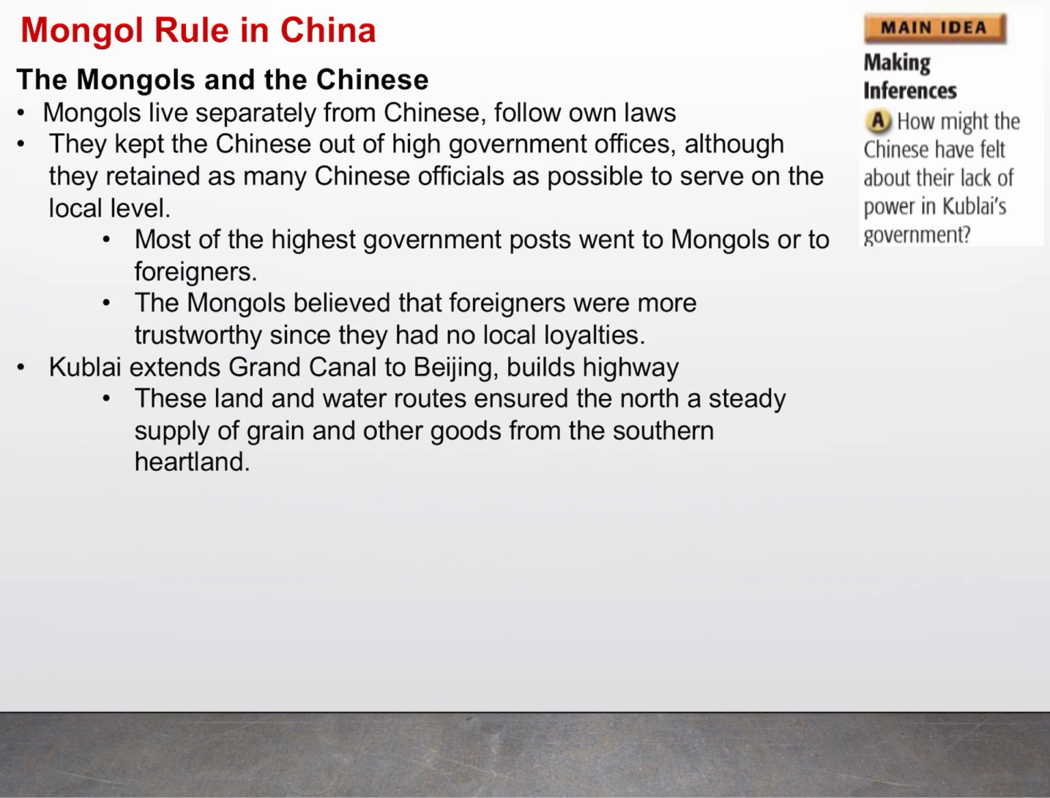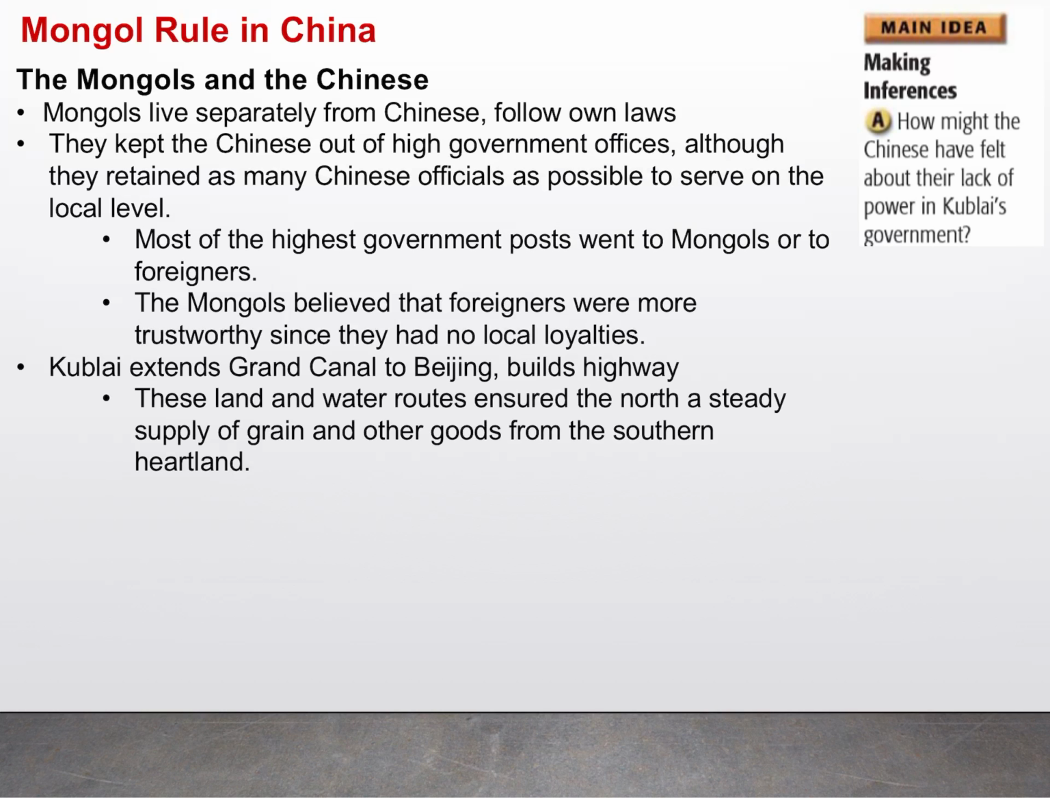All right, so the Mongols and the Chinese. Now we look at how Mongols lived separately from those that they had conquered. Basically, they followed their own laws. So they had the Chinese laws, and then they had the Mongol laws. If you were a Mongol, you could live whichever way. Based on your group, you lived by those types of laws, while the rest of Chinese society lived by whatever the Mongols felt you should live by, right?